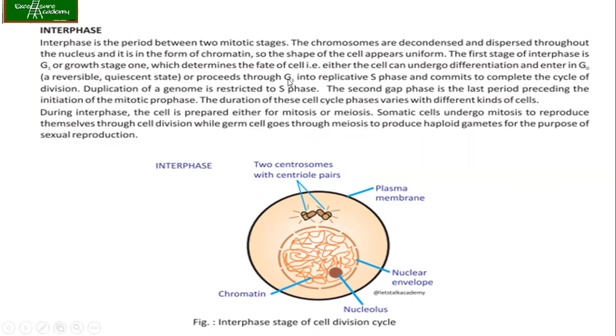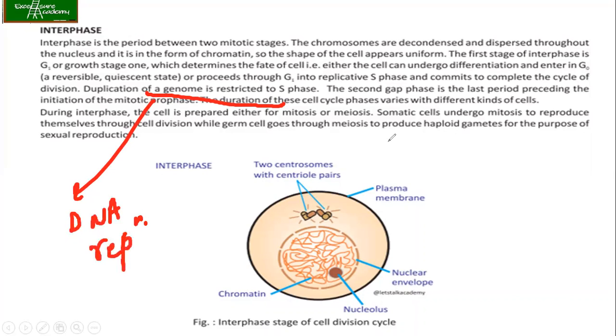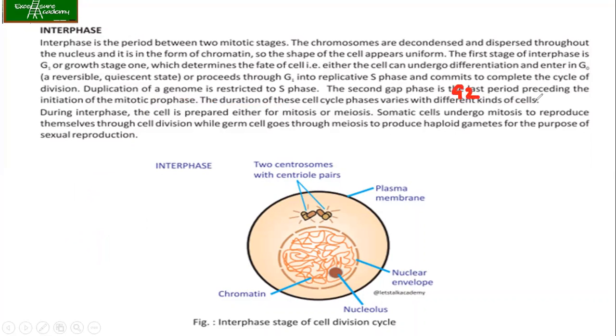Duplication of the genome is restricted to the S phase. This means they are talking about DNA replication. Now the second gap phase, G2, is the last period preceding the initiation of the mitotic prophase. So we have G1, S, G2, and then M. This is how our cell cycle looks.